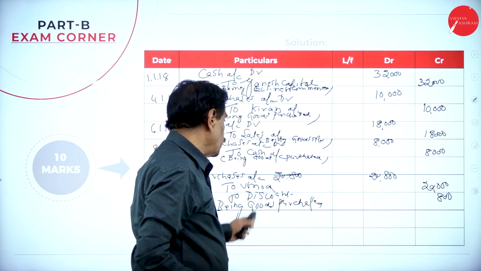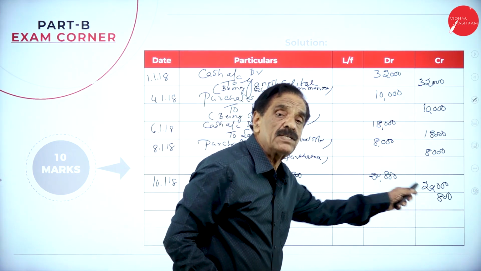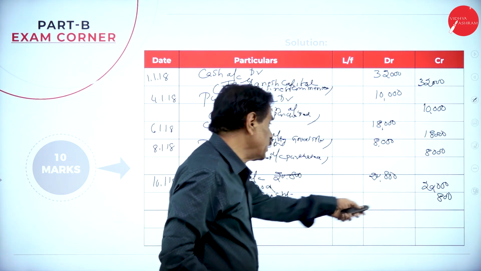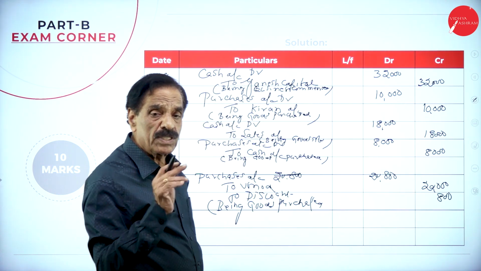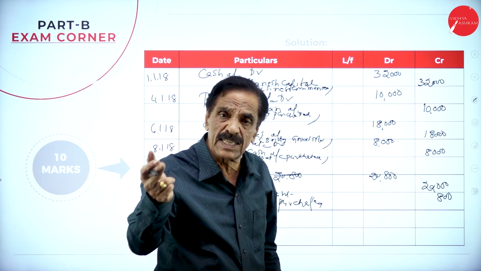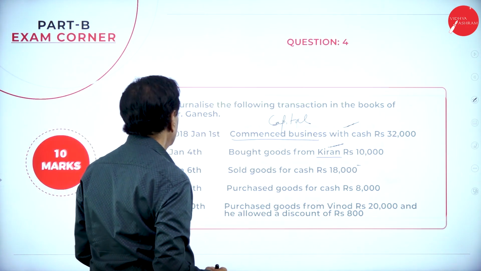Discount is a nominal account. Debit the losses, credit the gains. Then this is over, 10th.